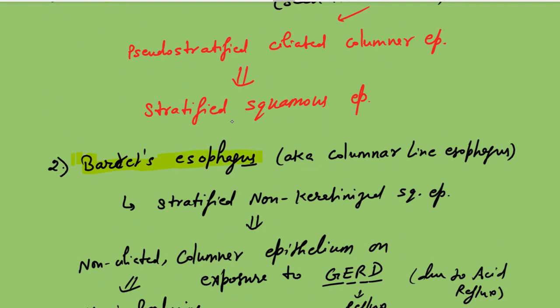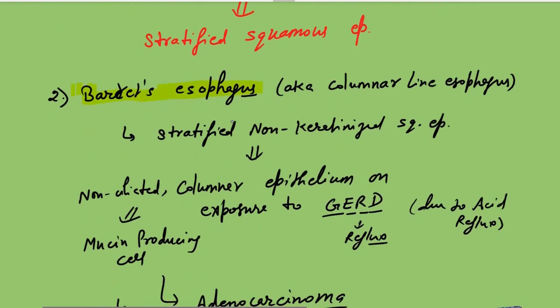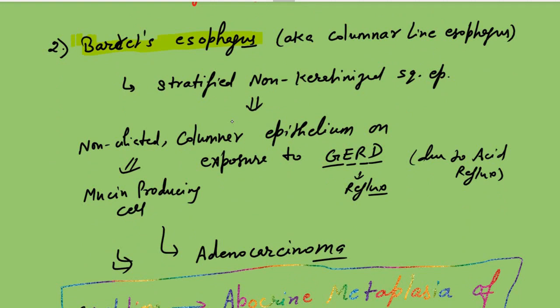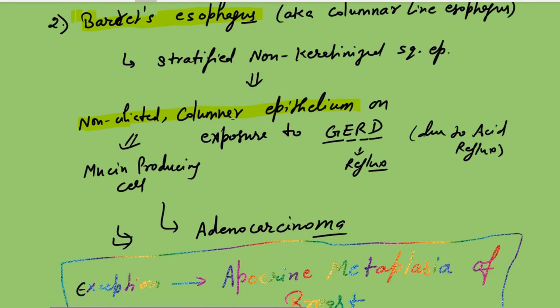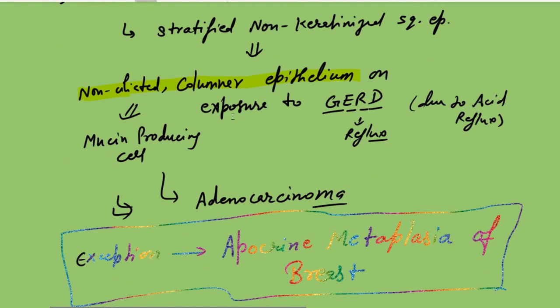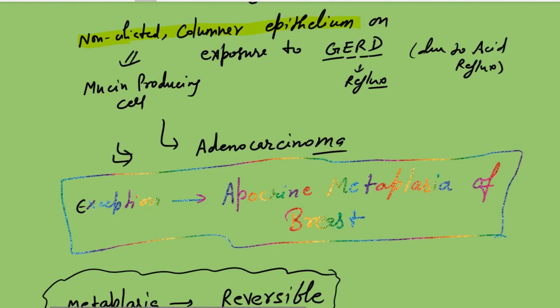Barrett's esophagus is also known as columnar lined esophagus. Stratified non-keratinized squamous epithelium changes to non-ciliated columnar epithelium, and it is mucin producing cells. In a histopathological slide, we see intestinal-like metaplasia, or goblet cells, and these non-ciliated columnar epithelium cells produce mucin.